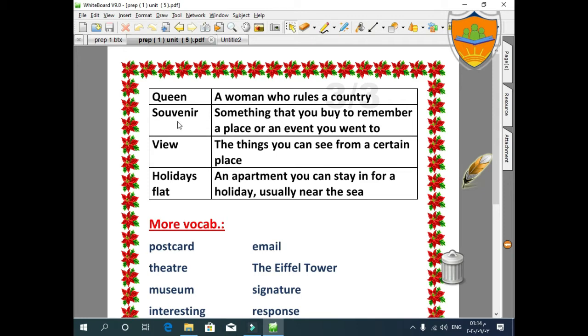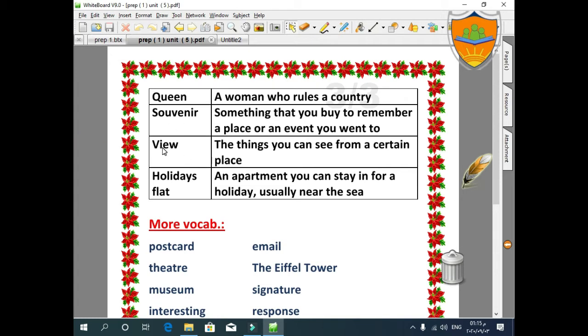You can buy a present for your friend or anyone you love on his or her birthday. But a souvenir is something that you buy to remember a place or an event you went to. This thing reminds you of that event or place, so it's a souvenir.